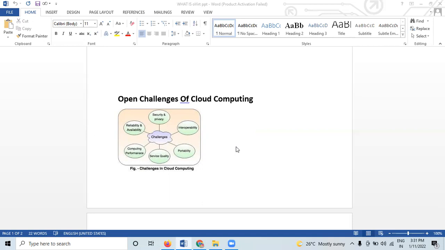Looking at the implementing side of cloud computing, businesses are rapidly moving towards adopting this technology. According to Gartner forecast, 90% of business firms will be using cloud computing services by 2022.